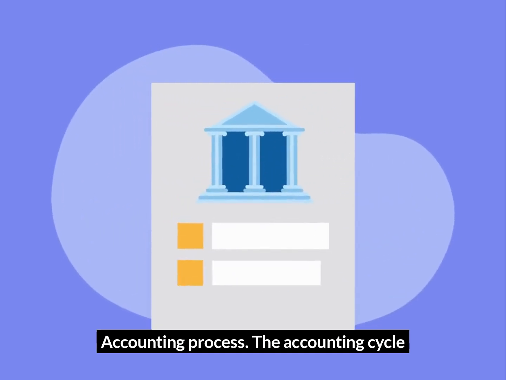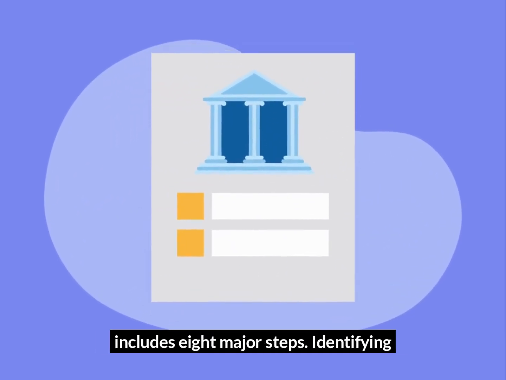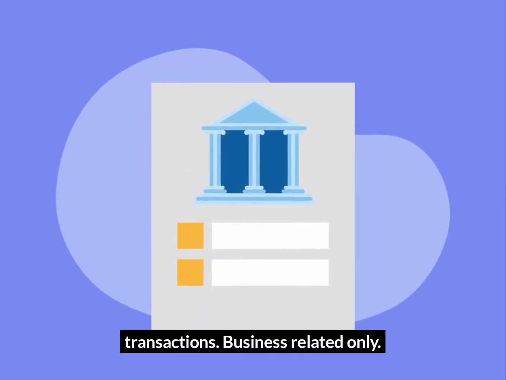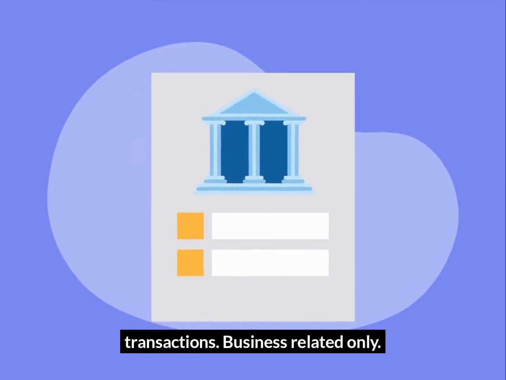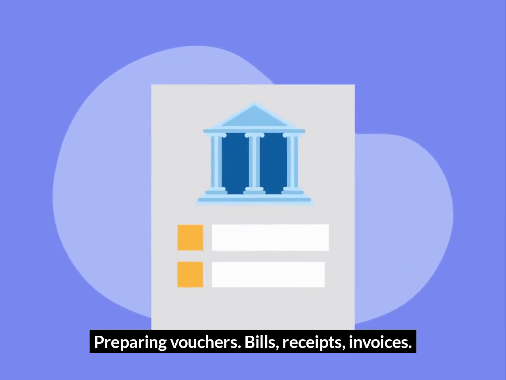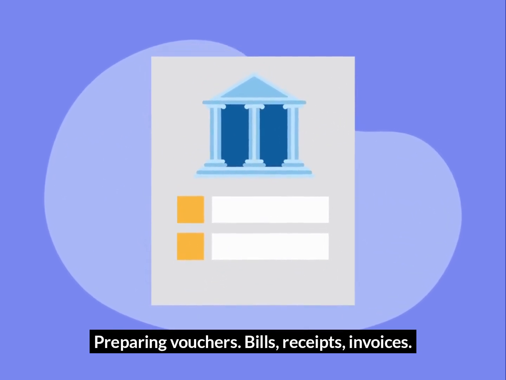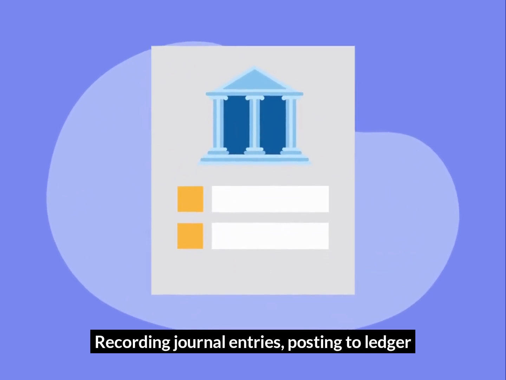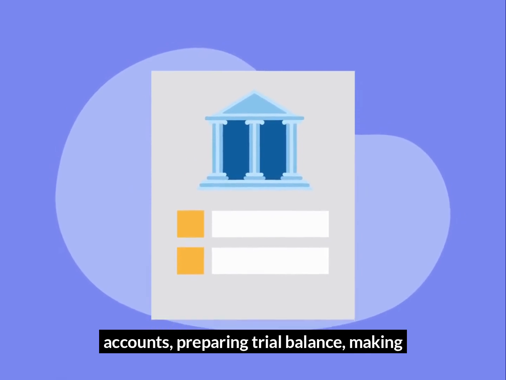6. Accounting process. The accounting cycle includes 8 major steps. Identifying transactions, business-related only. Preparing vouchers, bills, receipts, invoices. Recording journal entries. Posting to ledger accounts.